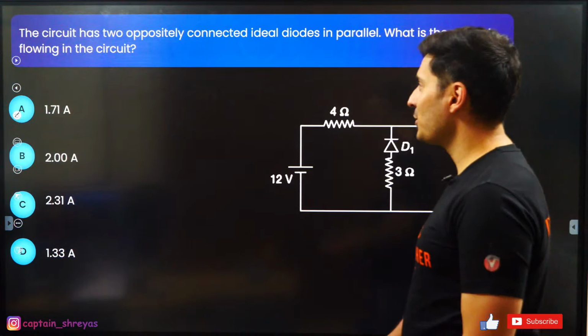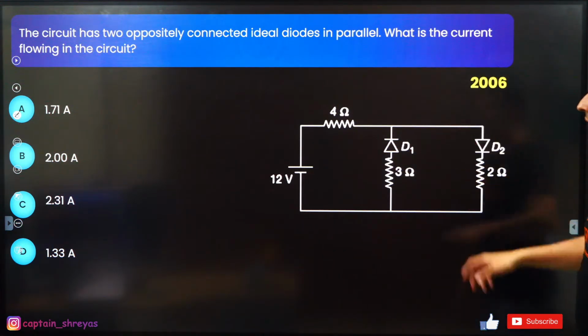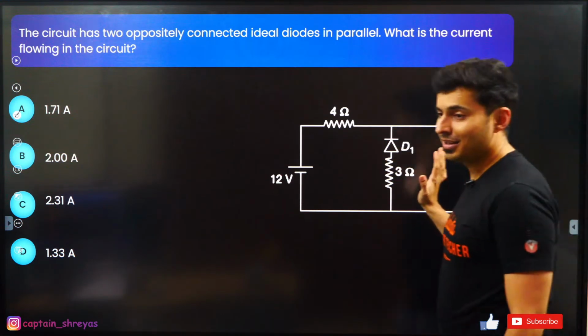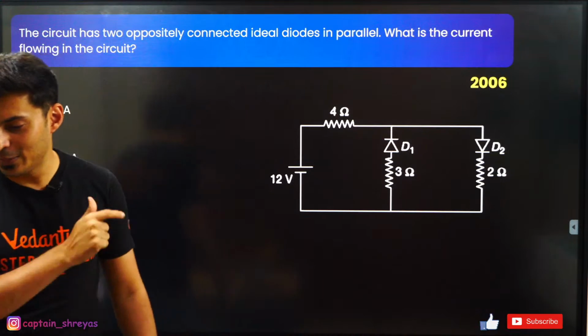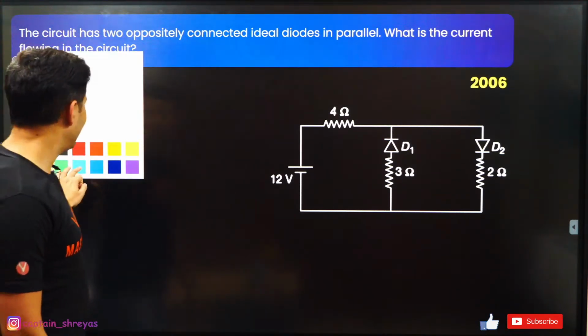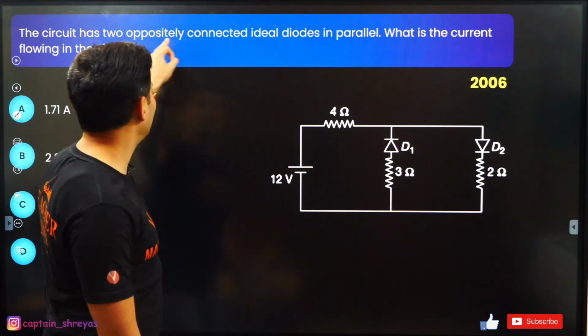Okay, moving on to another question on diodes in the circuit. This is a previous year question. In the circuit shown, figure out the current in the circuit. Come on, my warriors. What is the current? Look at the way in which the diodes are connected. Assume that these are ideal.